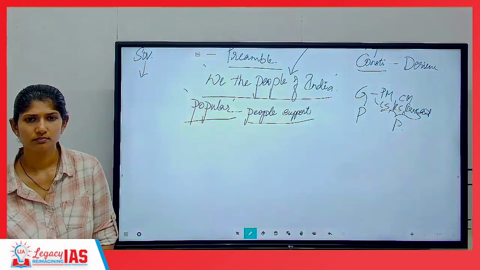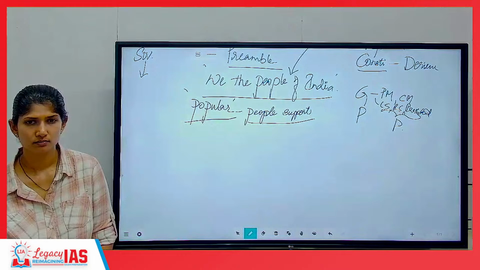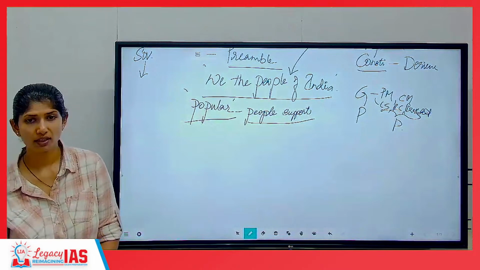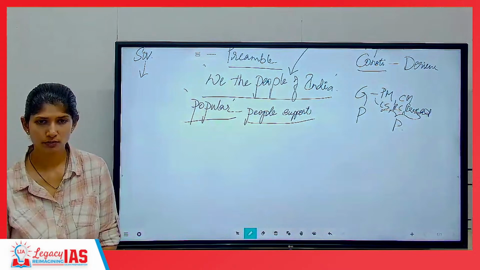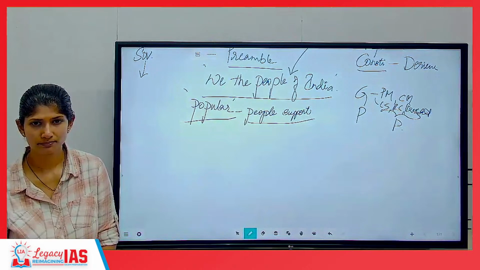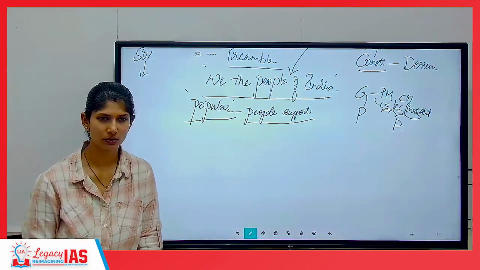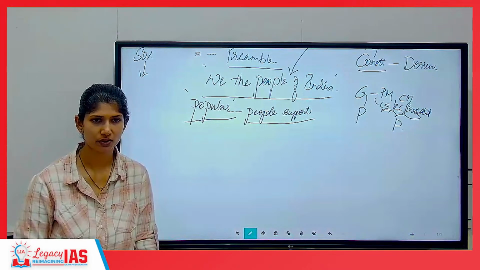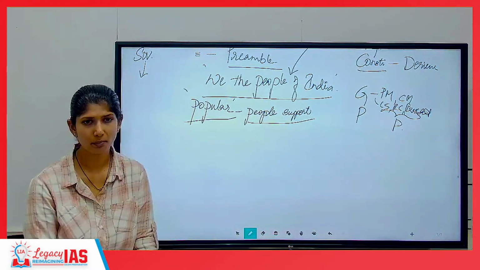Actually, we can say so, but practically, does this popular sovereignty exist? Yes. How do you think people are going into the parliament? If election is removed, will there be something called parliament? See, be it in theoretical or practical terms, popular sovereignty is always there in India compared to parliamentary.